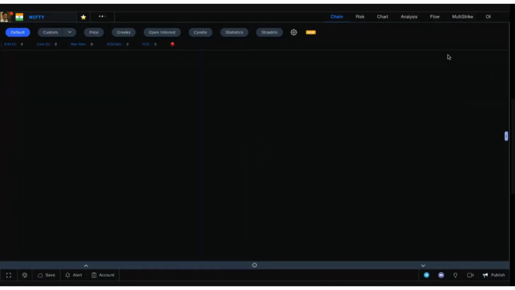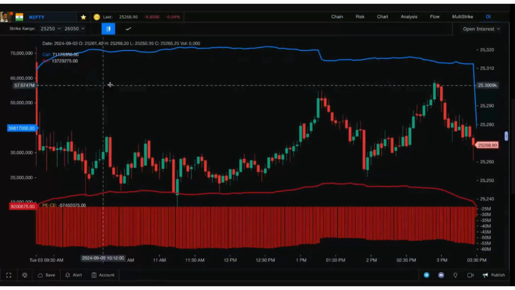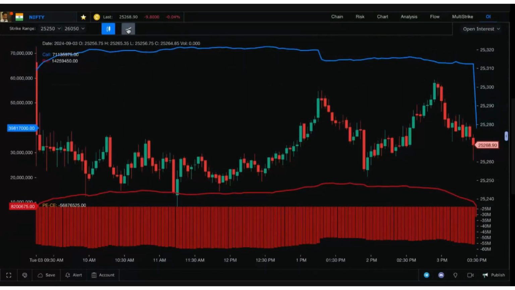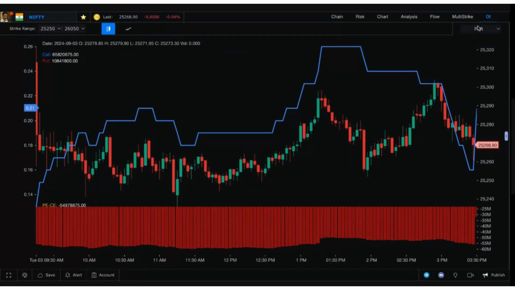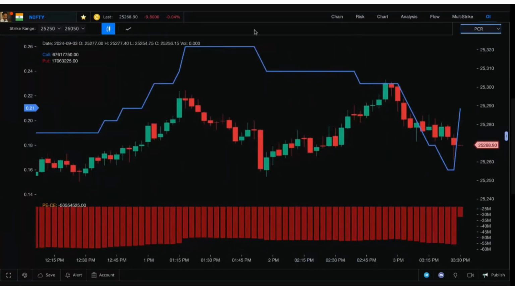It's on the right hand side, the most right option, OI. Just below the OI, there is an option to select open interest, OI change and PCR. This is the PCR chart, guys.